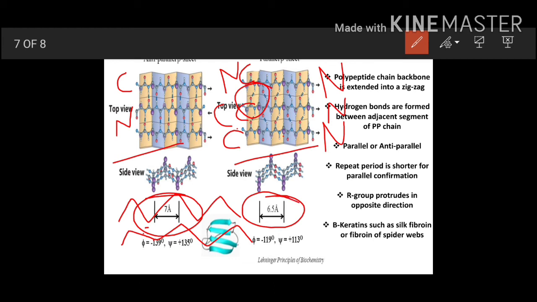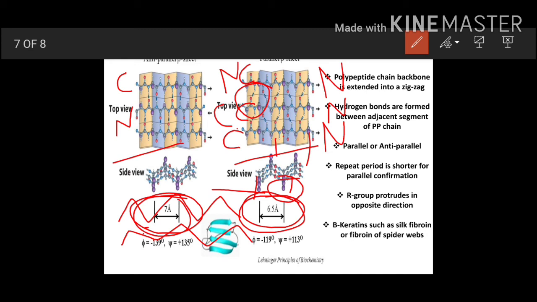So the repeat period is less in the case of parallel in comparison to anti-parallel. Now the R groups present here, these purple ones, are protruding outside from the chain in opposite directions. One is in this direction, another in this, then again and again, like this they are protruding outside in opposite directions.